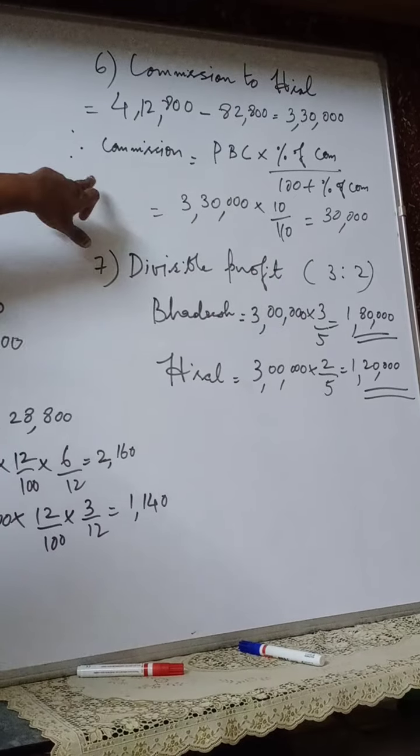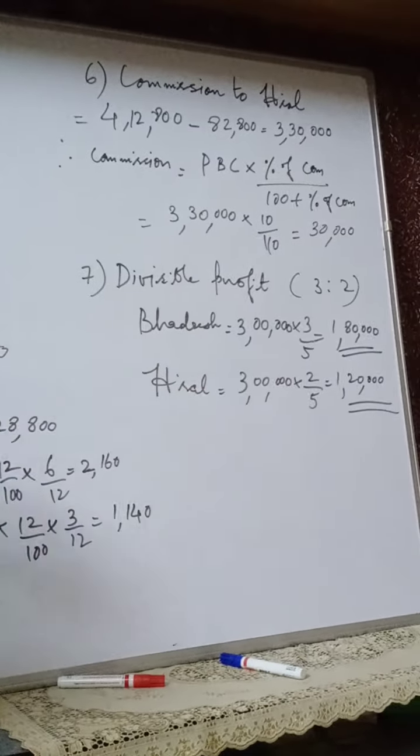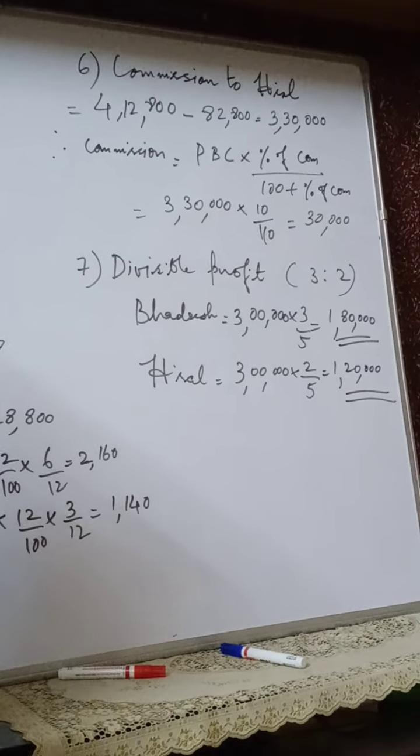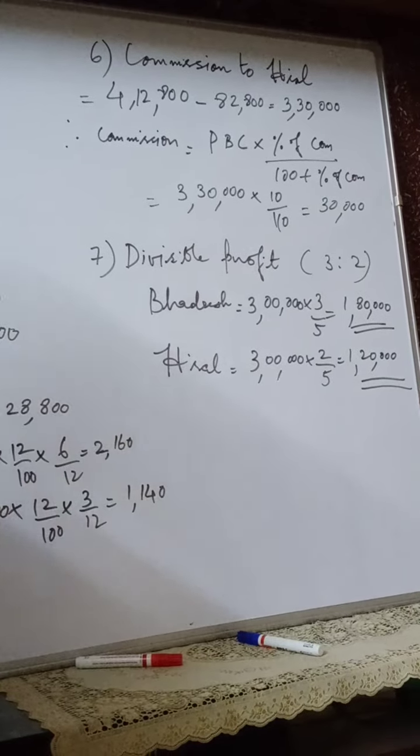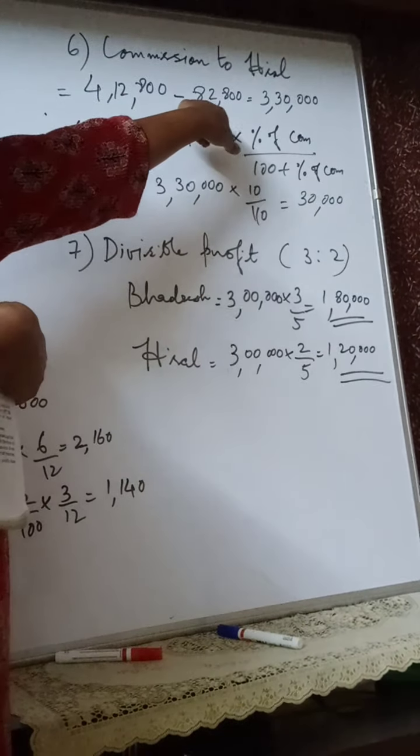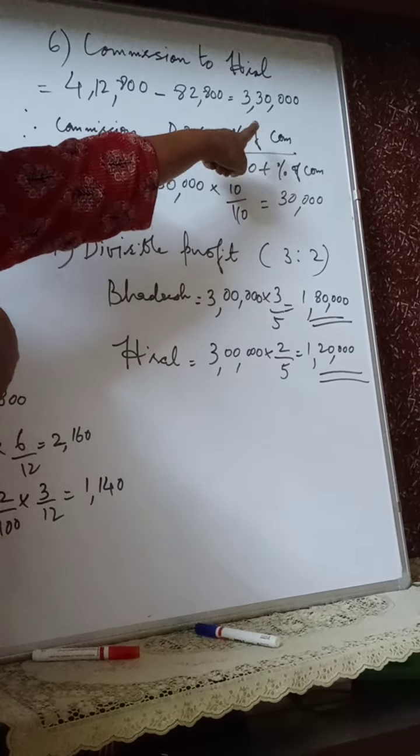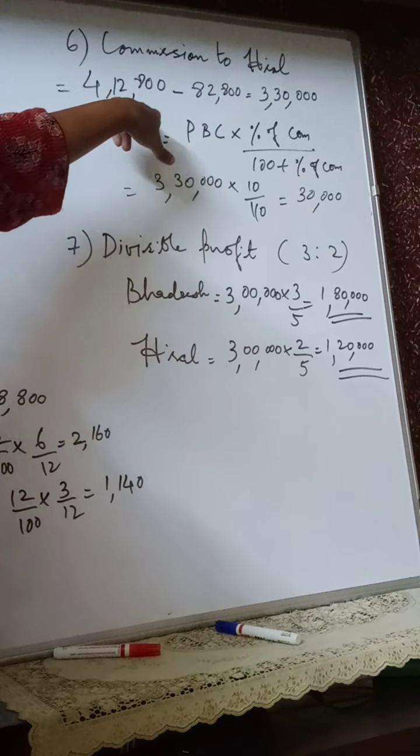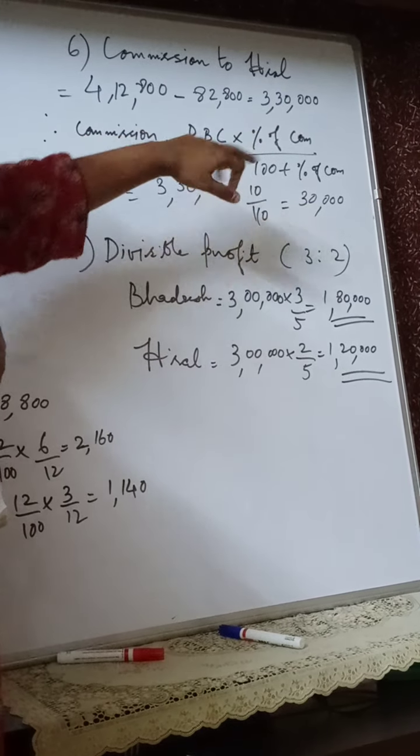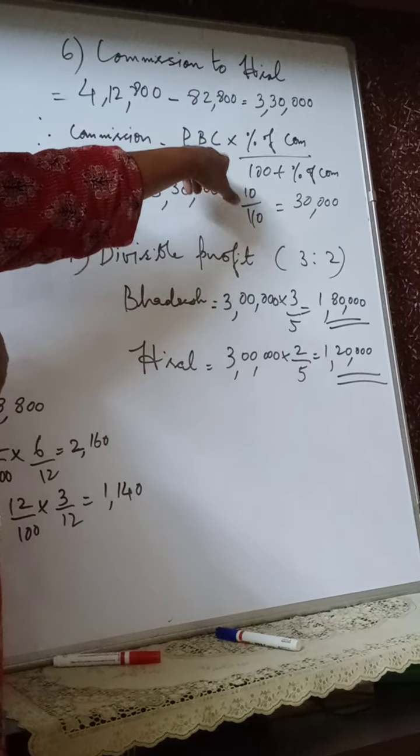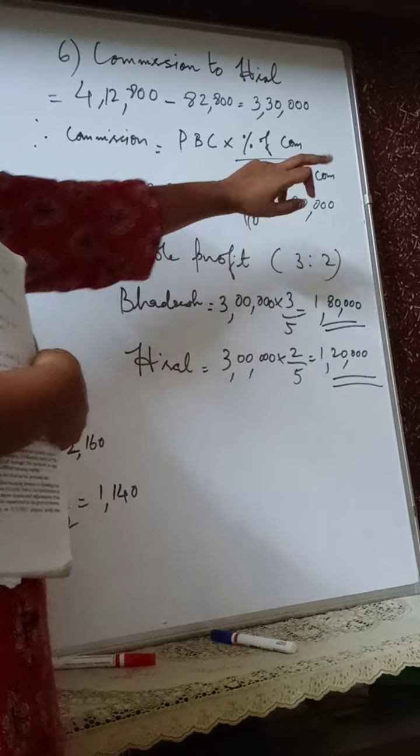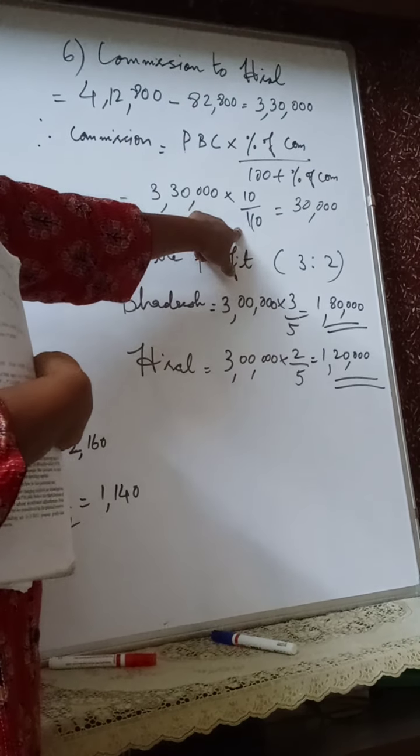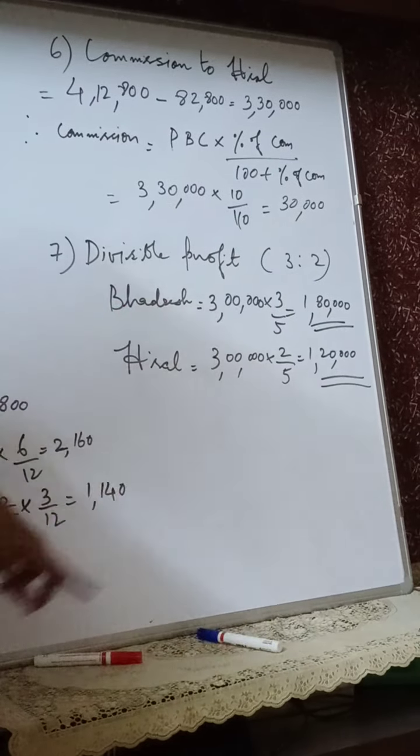Now here, as we are given the information that commission has to be calculated after deduction of such commission, we will be calculating commission to Hiral. That is 4,12,800 minus 82,800 comes to 3,30,000, and based on that 3,30,000 we will be calculating. Applying the formula, that is profit before commission into percentage of commission by 100 plus percentage of commission. So 3,30,000 into 10 by 110, that is equal to 30,000.